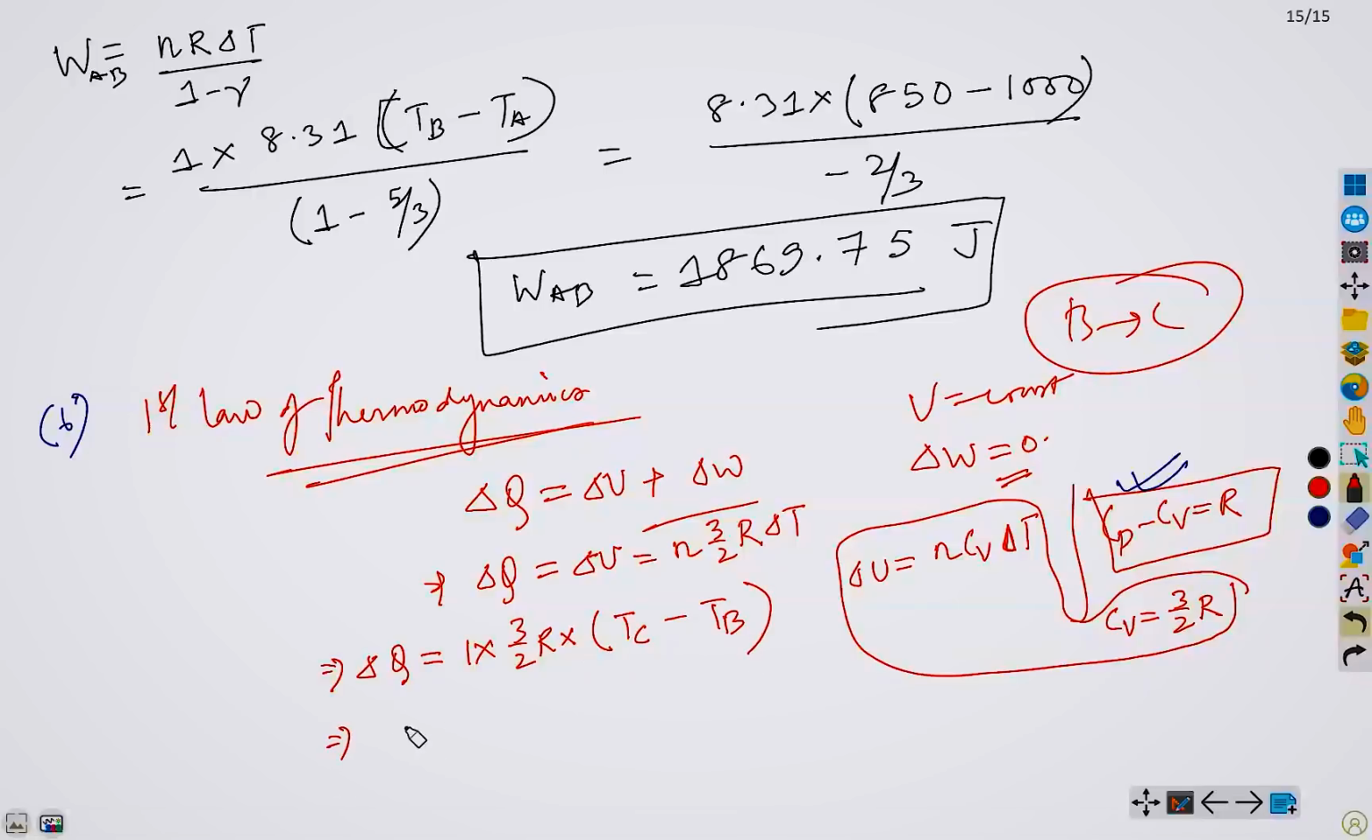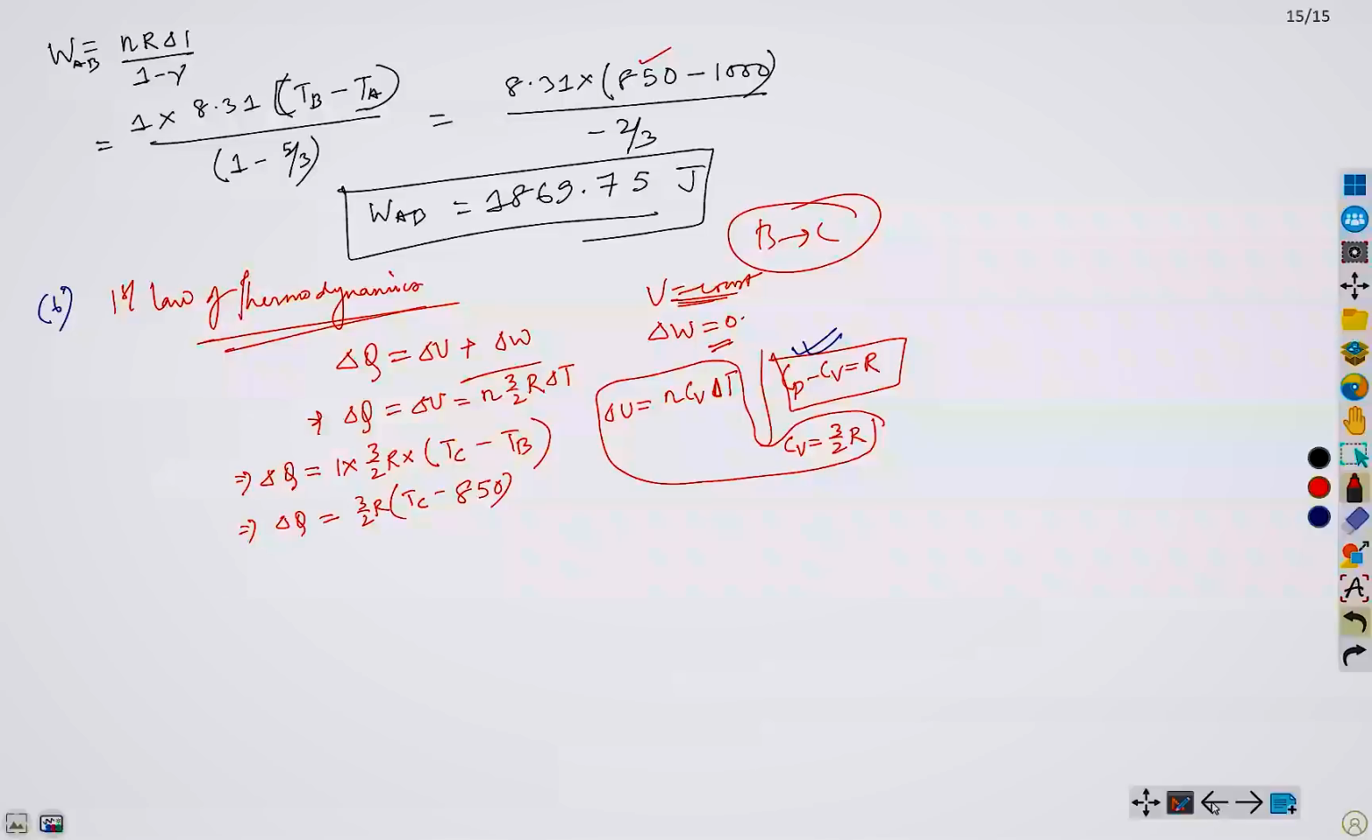This implies delta Q equals 3 by 2 R. Now we do not know anything about Tc, so let's just keep it as it is, and we know Tb, right? We have evaluated our Tb as 850, okay? So 850. Now, how can we evaluate the right hand side, as we do not know Tc for the time being, yes? But we know one thing, that V is constant throughout this process. Since V is constant throughout this process, therefore we can write this in this way.